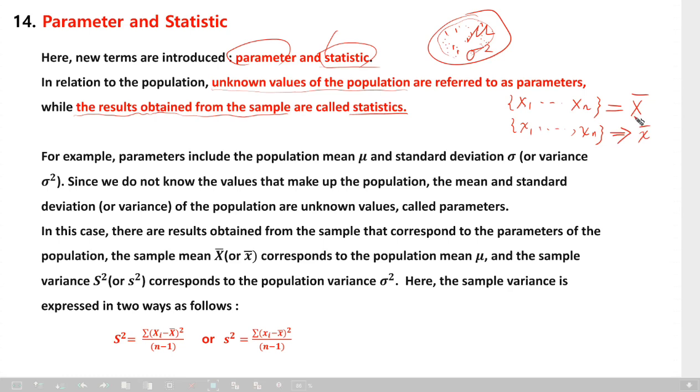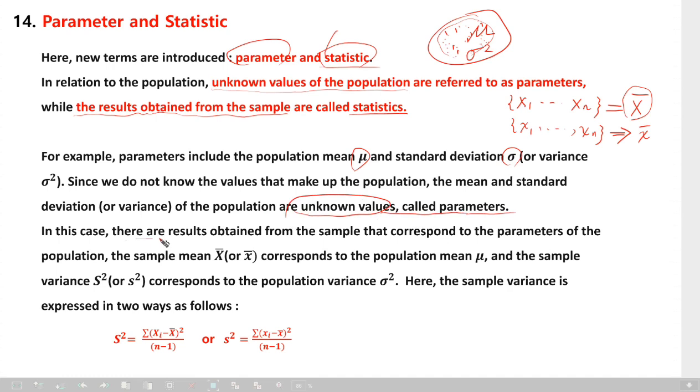The capital one is not calculated yet, so it is the theoretical sample mean. Understand it? For example, parameters include the population mean, mu, and the standard deviation, sigma. Since we do not know the values that make up the population, the mean and standard deviation of the population are unknown values. These are called parameters.